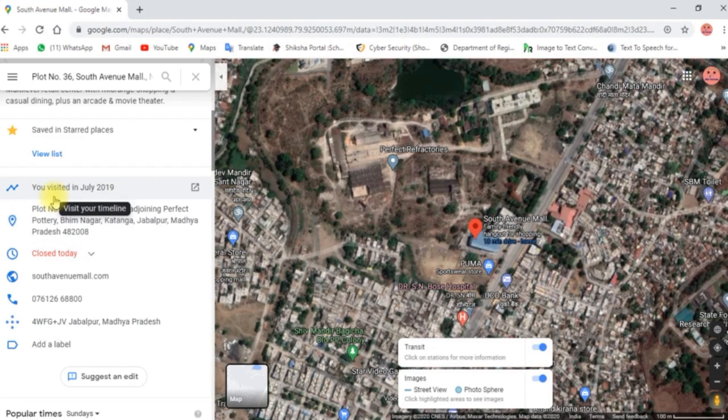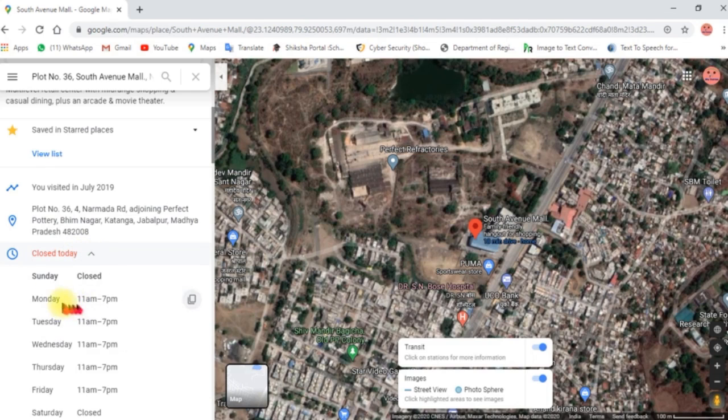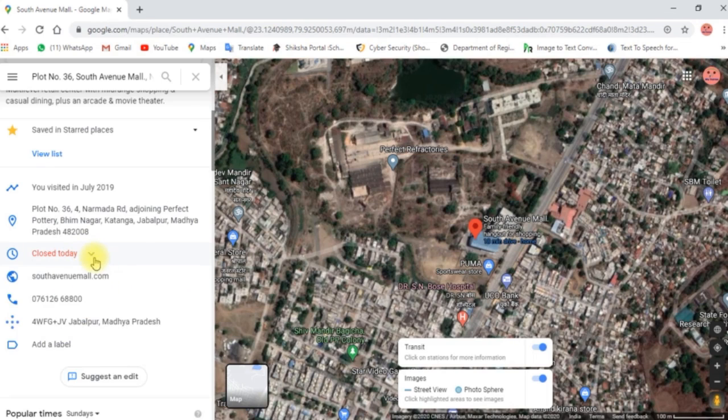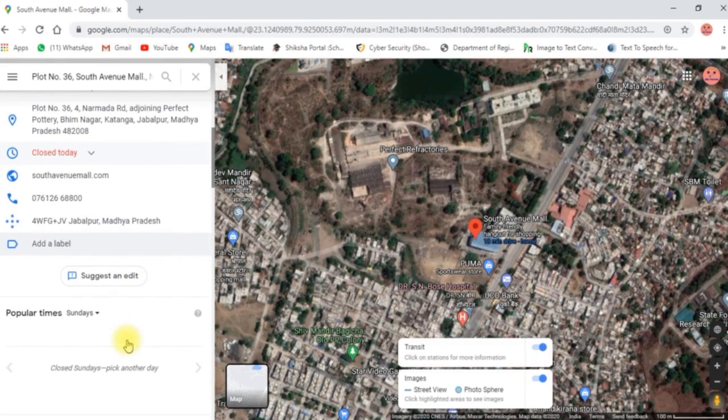You can also see reviews like "I have visited this in July 2019." It will also tell you the opening and closing time. It is Monday to Saturday, 11 a.m. to 7 p.m., so right now it is closed. You can also see the website address, the contact number, and many other things.